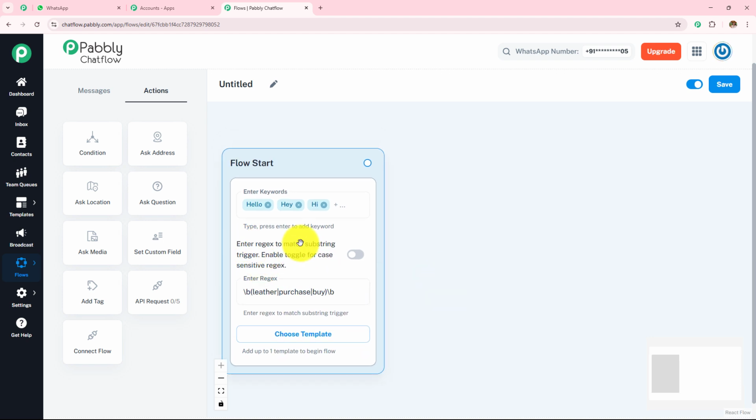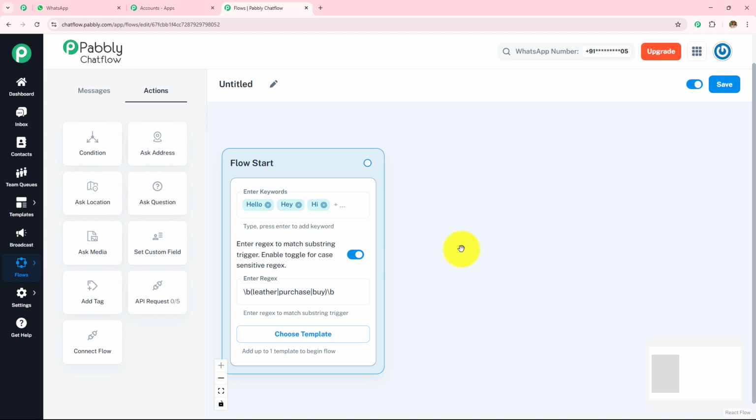Now we have this option of enter regex to match substring trigger, enable toggle for case sensitive regex. So here I am going to toggle this on. This is only for case sensitivity. So by enabling regex, your chatbot can understand more variation of user messages without needing to add every possible keyword manually. Now here we are done with this adding of keywords and the regex.